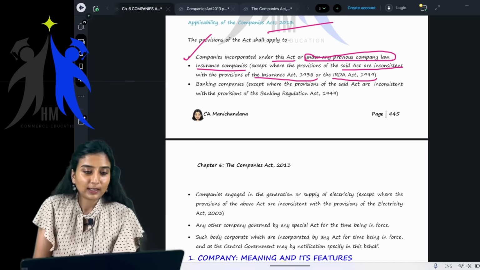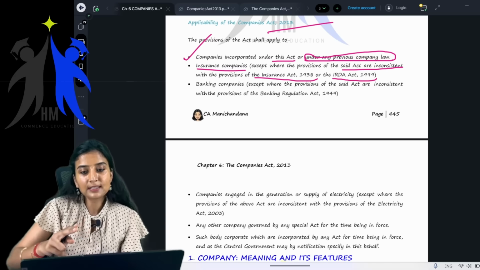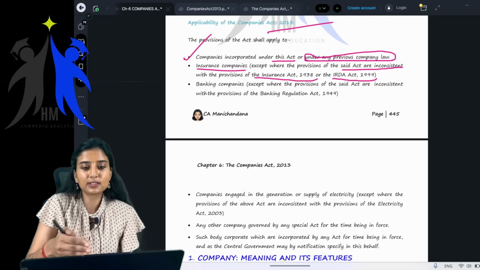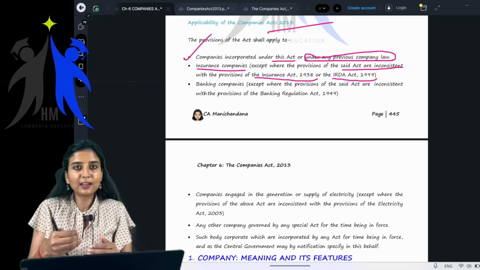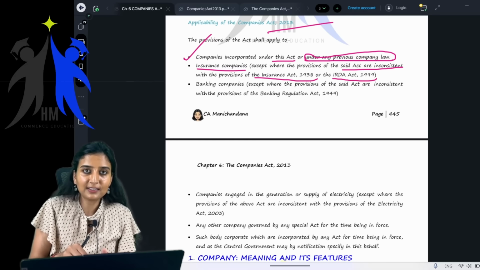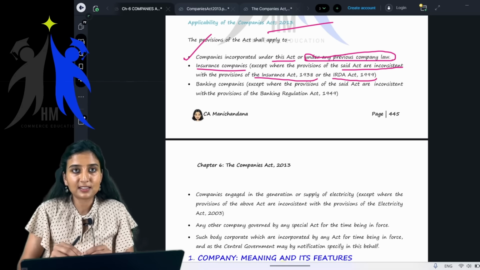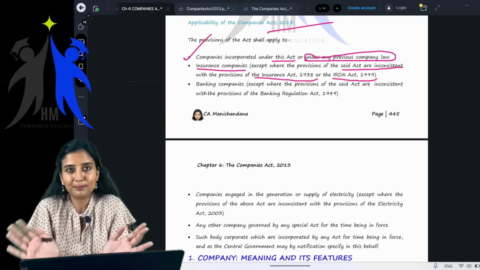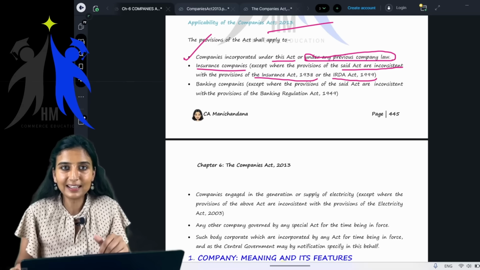See, what they're trying to tell you is that for insurance companies also, the Companies Act 2013 will apply, but when there is inconsistency with the provisions of their specific acts, obviously, the Insurance Act 1938 and the IRDA Act 1999. See, they have passed their own acts. Insurance Act 1938, IRDA Act 1999. And now, when there is any inconsistency, obviously, you cannot tell this Companies Act, which is a normal act, to override that specific act. Getting my point?